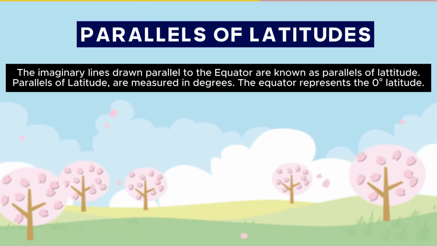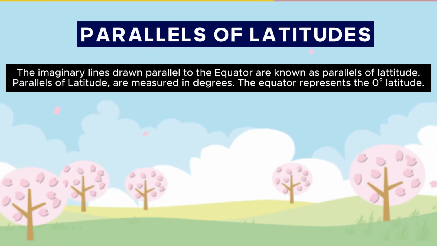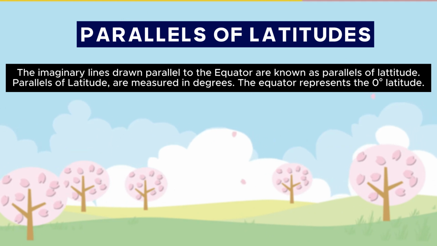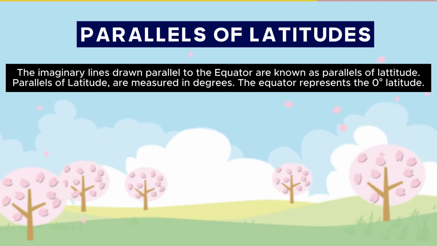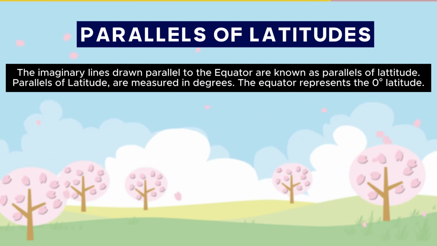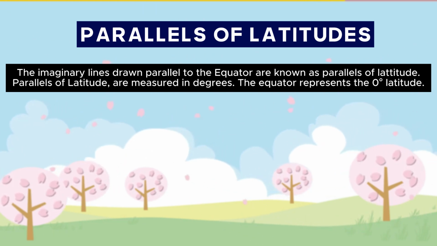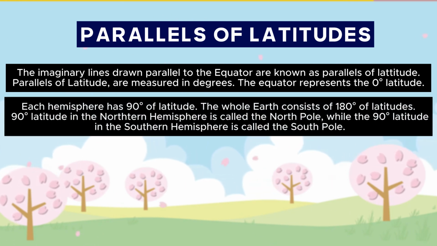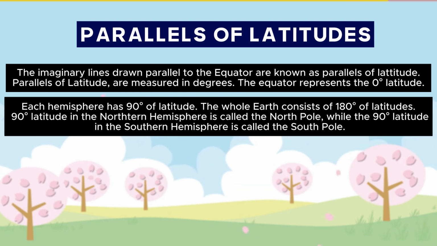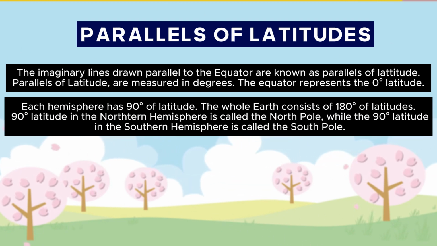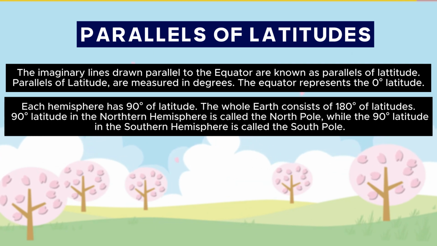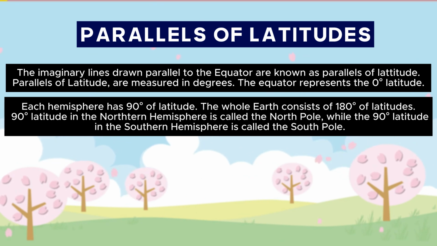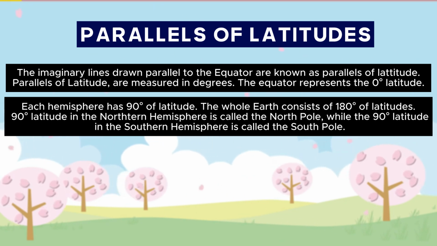Parallels of latitude. The imaginary lines drawn parallel to the equator are known as parallels of latitude. Parallels of latitude are measured in degrees. The equator represents the 0 degrees latitude. Each hemisphere has 90 degrees of latitude. The whole Earth consists of 180 degrees of latitudes. 90 degrees latitude in the northern hemisphere is called the North Pole, while the 90 degrees latitude in the southern hemisphere is called the South Pole.